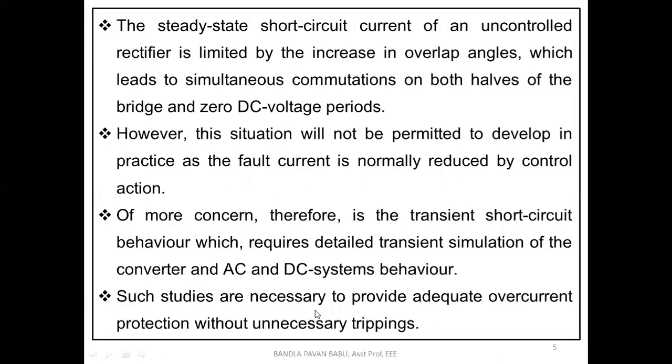Next, such studies are necessary to provide adequate overcurrent protection without unnecessary trippings. Without unnecessary trippings, in the sense, let us consider if in our area any transient case occurs. There are many minor short circuits. The entire power system, or the entire area, cannot be stopped. Another feeder can have the continuous supply.